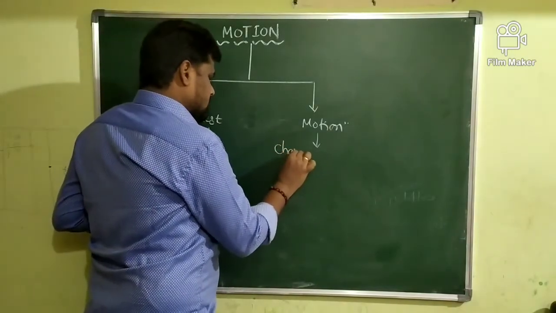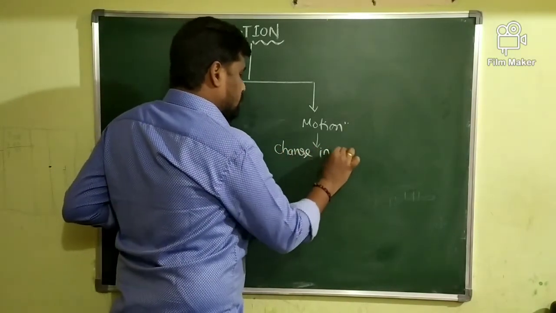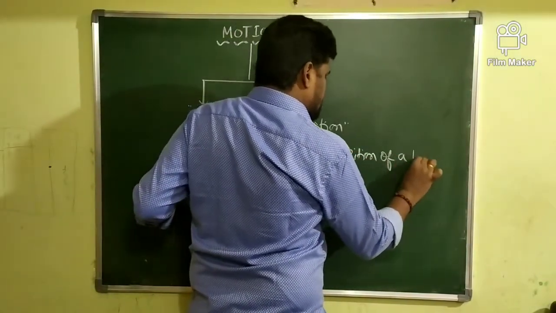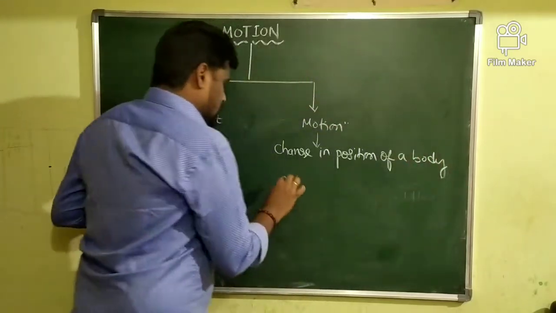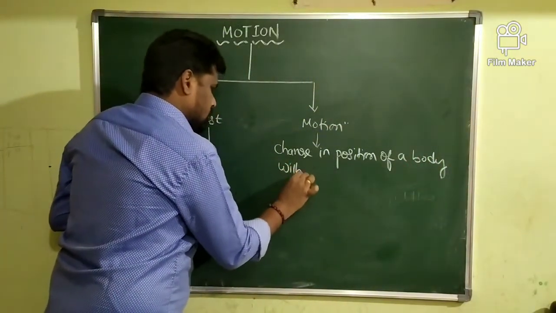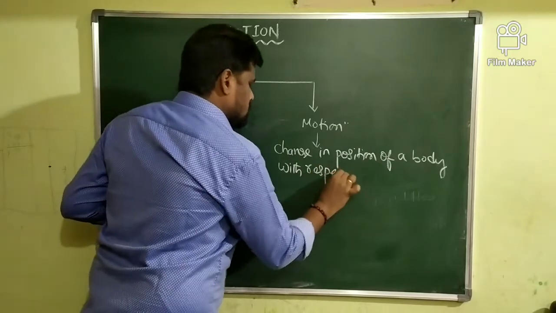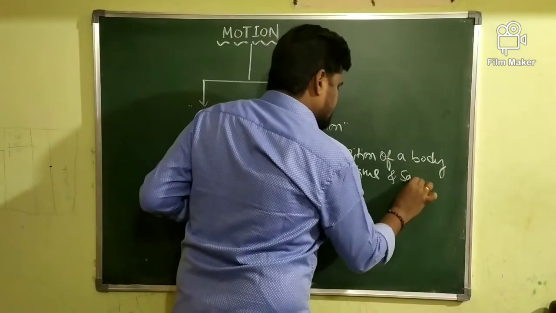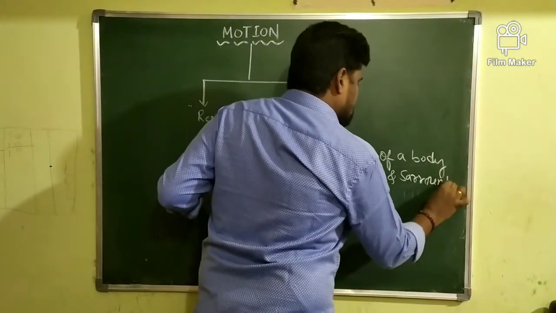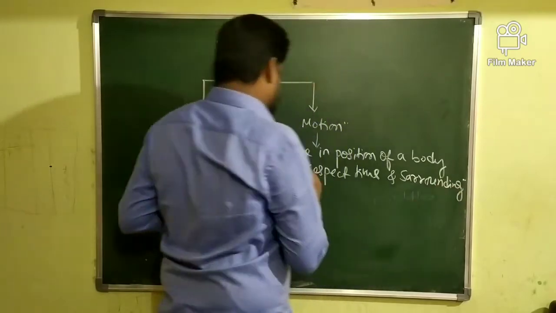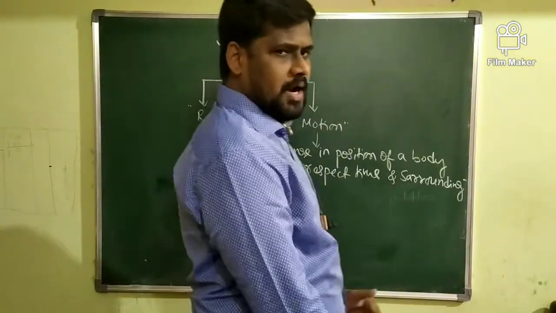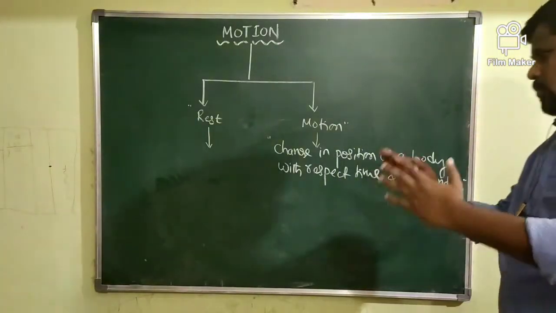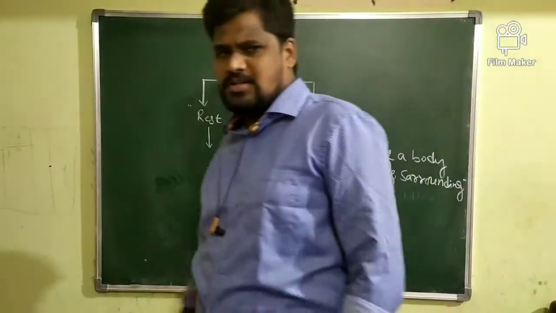Change in position of a body with respect to time and surroundings. If the position of a body continuously changes with respect to time and with respect to some reference point, then the body is said to be in the state of motion.